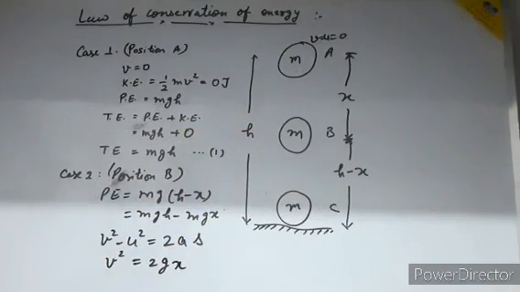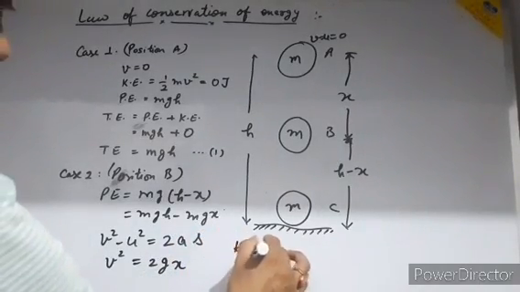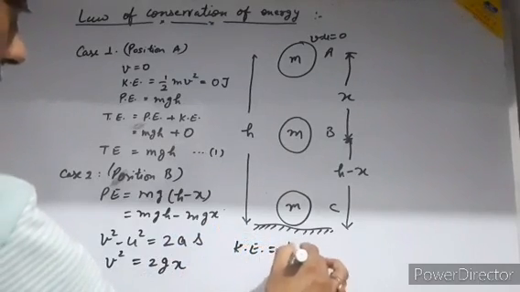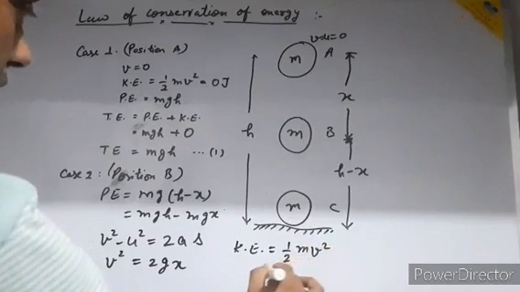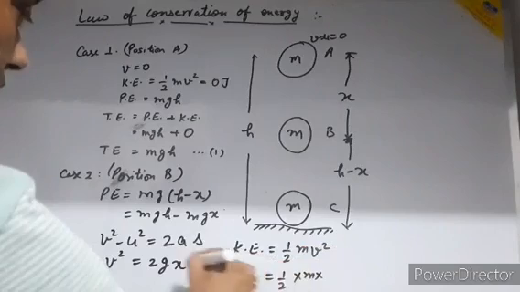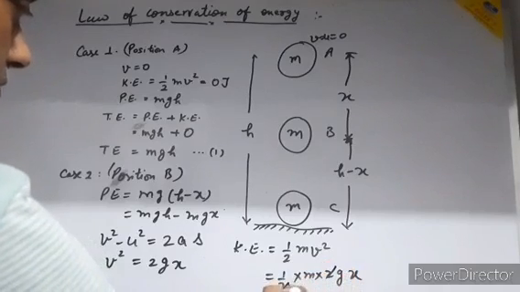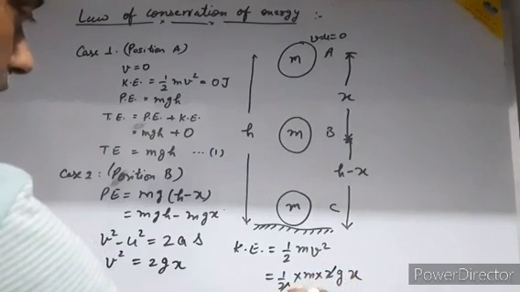Okay. Now I am coming to the formula of kinetic energy. Now kinetic energy is half mv square. So it is half m into v square. That means it is 2gx. So 2 and 2 will be cancelled here. So it is coming.